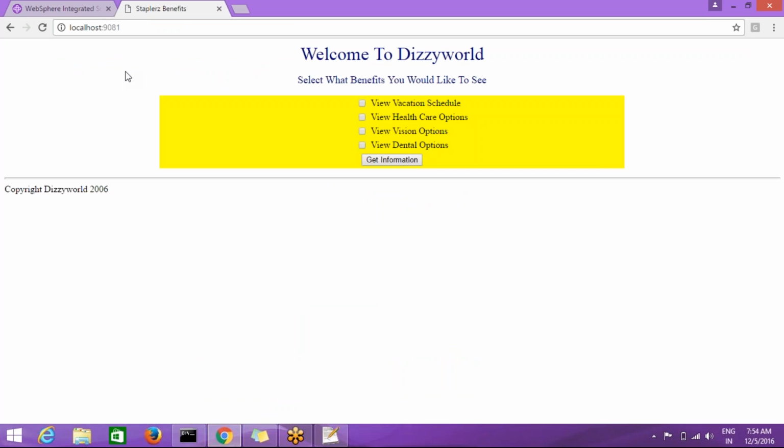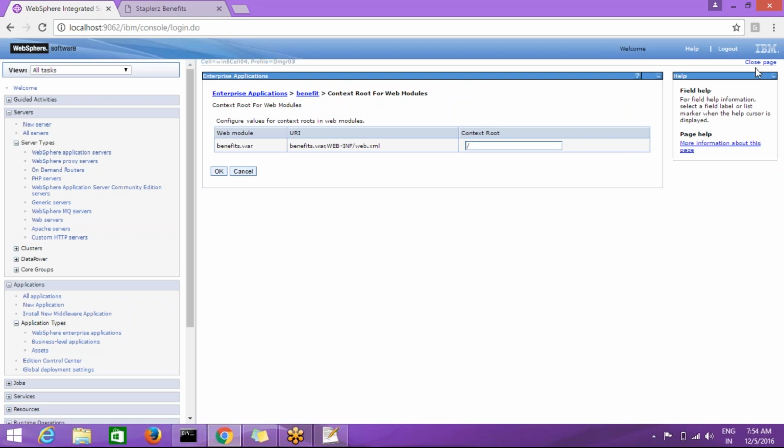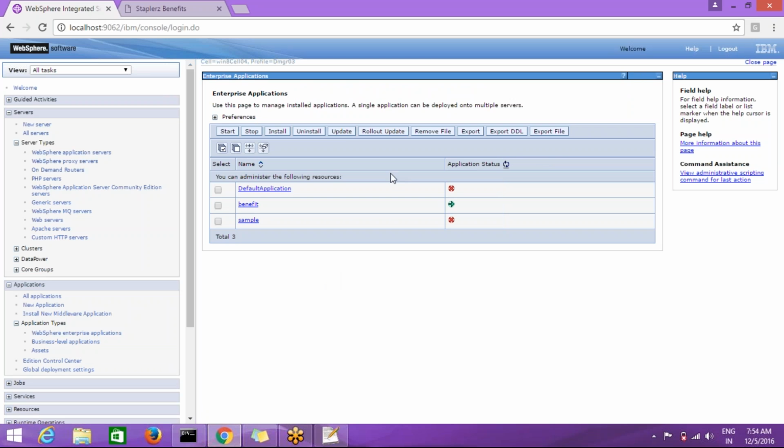Okay, so this is complete information about deployment and how to access the application and all. And the remaining options we will see tomorrow. Okay, so we have update and rollout update and remove file, export, export DDL and export file. So these options we will discuss tomorrow. Okay, so deployment is clear.